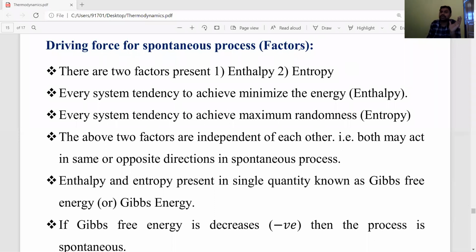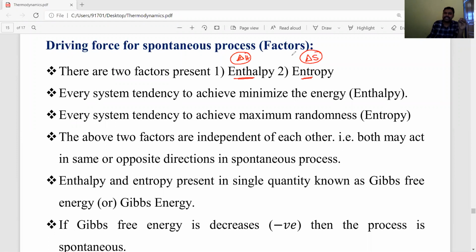There are mainly two important driving forces: enthalpy, where the change in enthalpy is delta H, and entropy. What entropy is we need to discuss; enthalpy we already discussed. The change in entropy has the symbol delta S. Okay students, these are the two main driving forces affecting a spontaneous process.